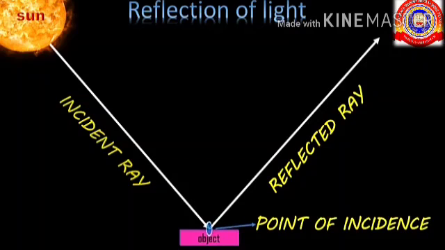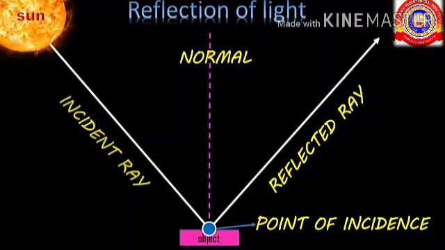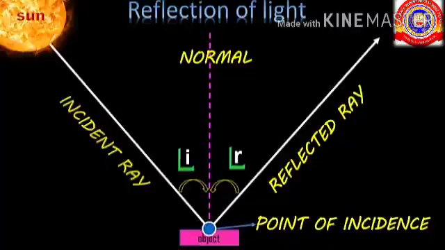The point on an object where the incident ray strikes and the reflected ray starts is the point of incidence. The line drawn perpendicular to the mirror at the point of incidence is called the normal. The angle between the incident ray and the normal is called the angle of incidence. The angle between the reflected ray and the normal is called the angle of reflection.